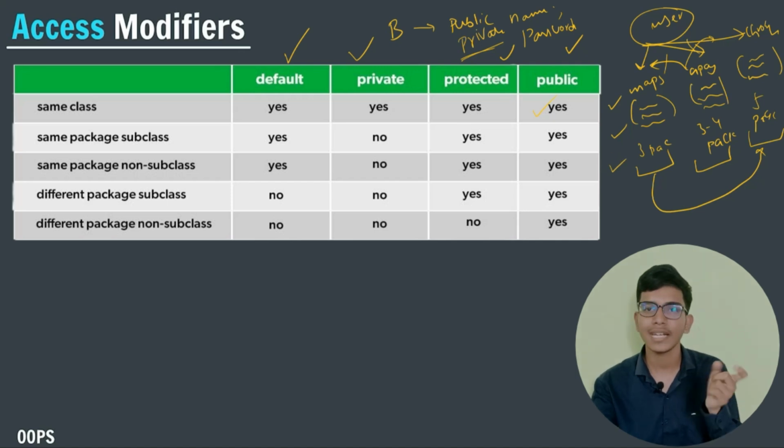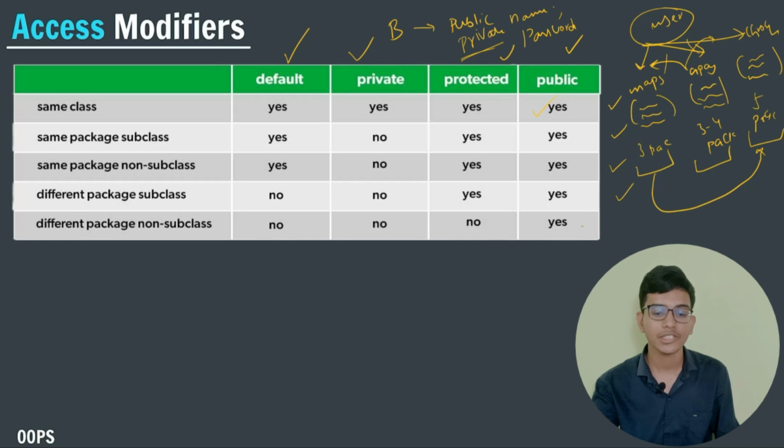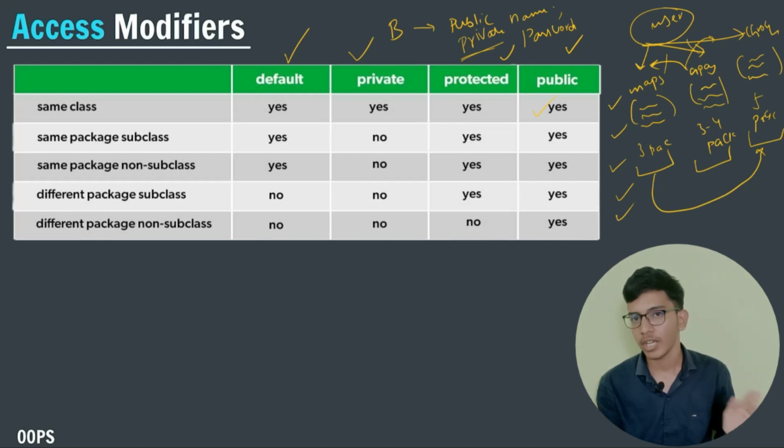Suppose you are writing class name Student, after that class Pen, you can access your class Pen from the main program, so you can access the thing outside of the class, right? After that you can access in the subclass package, and non-subclass also you can access. So public is very much like you can access from anywhere you want.